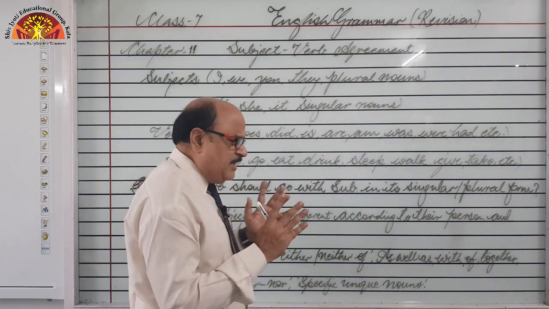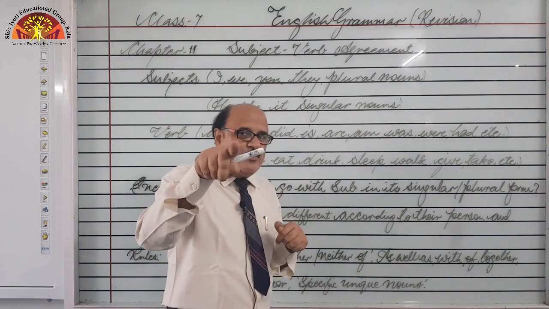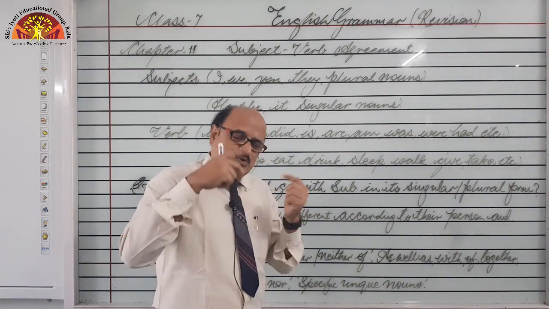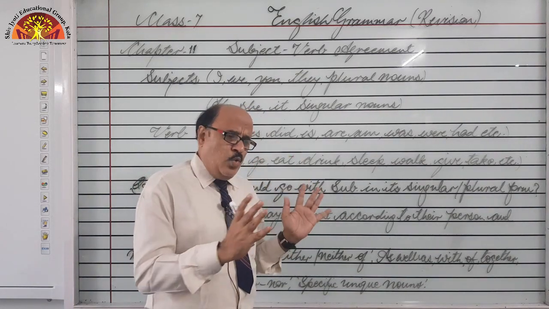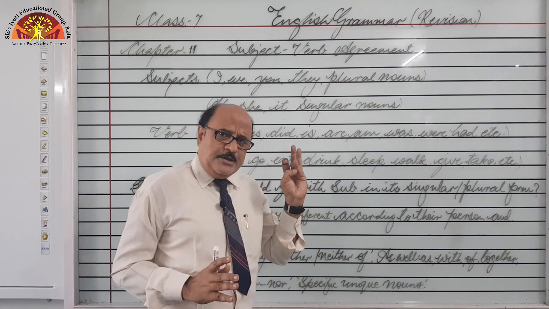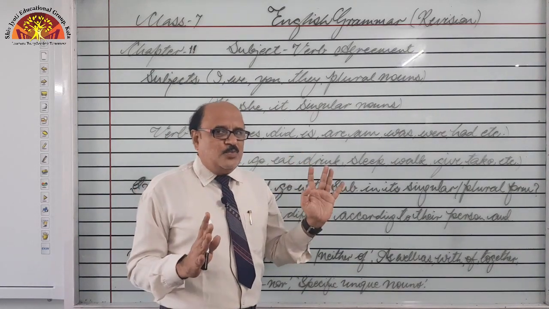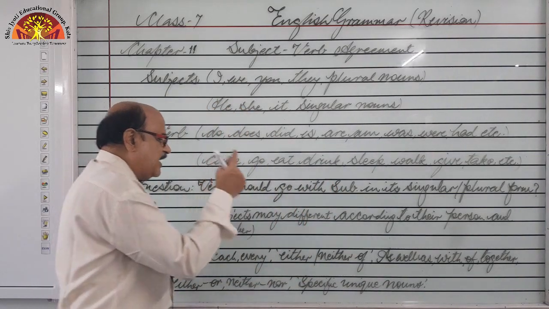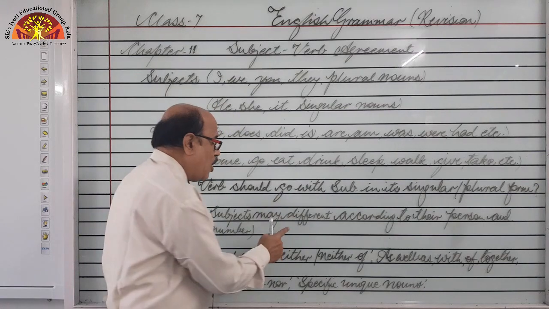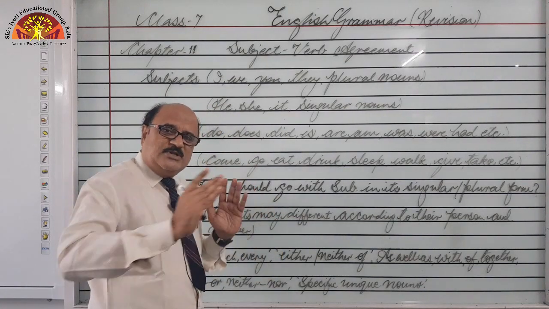Then second person means the person whom we are talking to. Suppose I am talking to you, so you are second person and I am first person. So you is second person, and third person means all remaining who are not here. He, she, it and they. So all these are known as third person singular and plural, right? So this is the category of subjects according to their number, singular plural, and persons, first person, second person and third person.